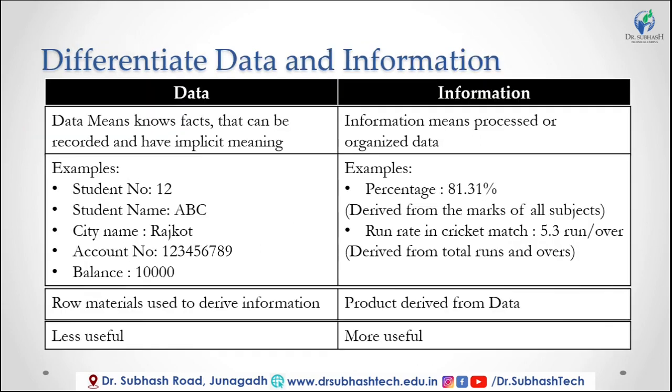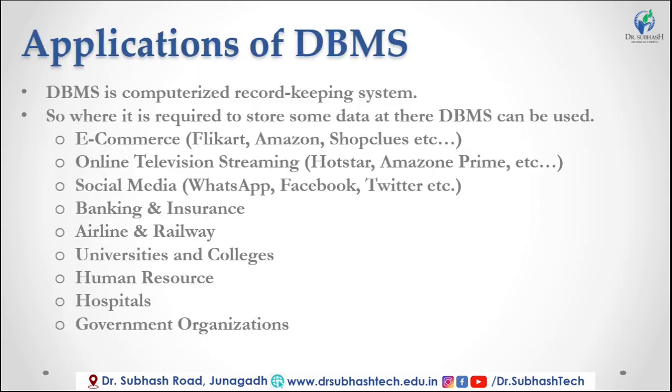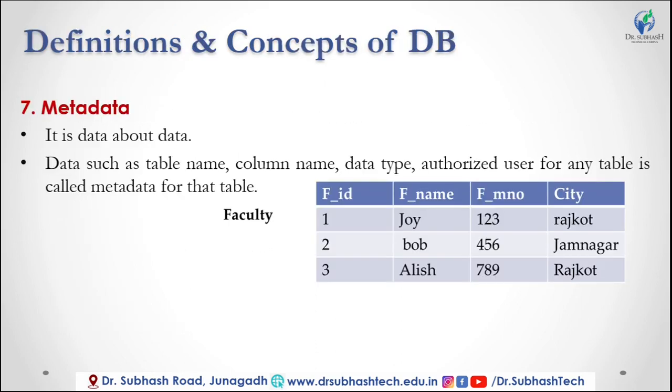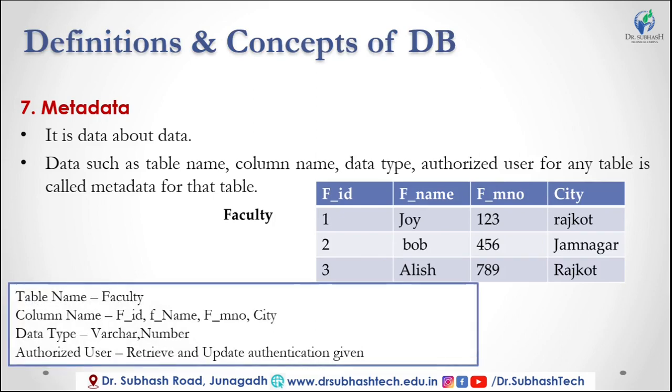After that, we discussed the difference between data and information. I already said that this question is asked in the examinations for 2 marks. We also covered where database management systems are used, or applications, and metadata. The definition of metadata is data about data.